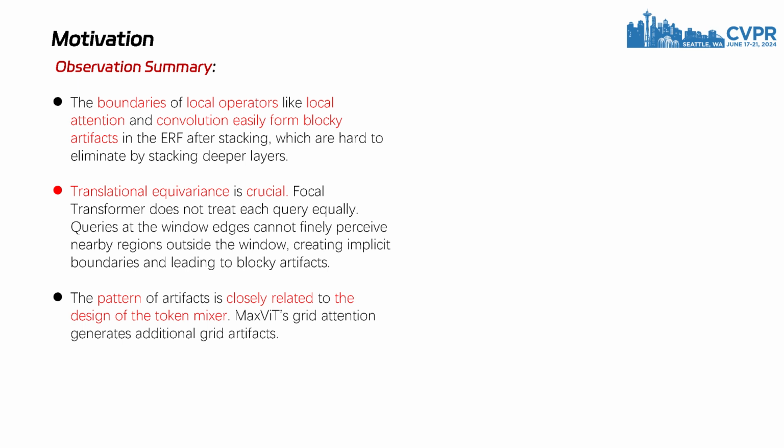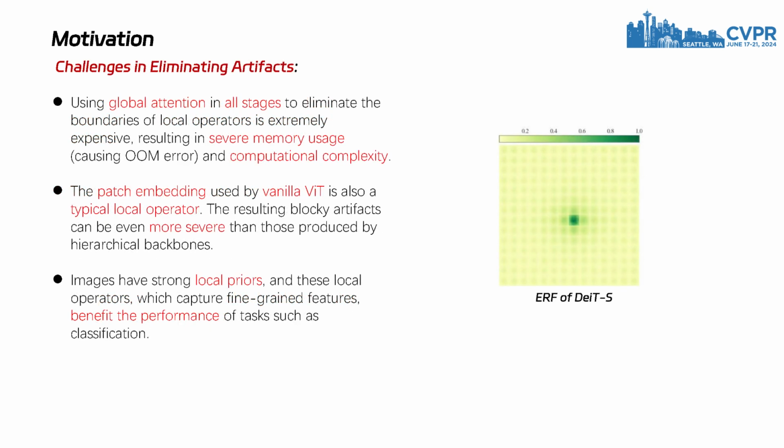Second, translational equivariance is very important. Focal Transformer designed a global attention system that pools progressively from outside to inside, but it did not treat every query equally. Queries at the window edges could not finally perceive neighboring regions outside the window, forming implicit boundaries that led to blocky artifacts. Third, the pattern of artifacts is closely related to the design of the token mixer, with MaxViT's grid attention producing additional grid artifacts. So how can we eliminate these blocky artifacts?